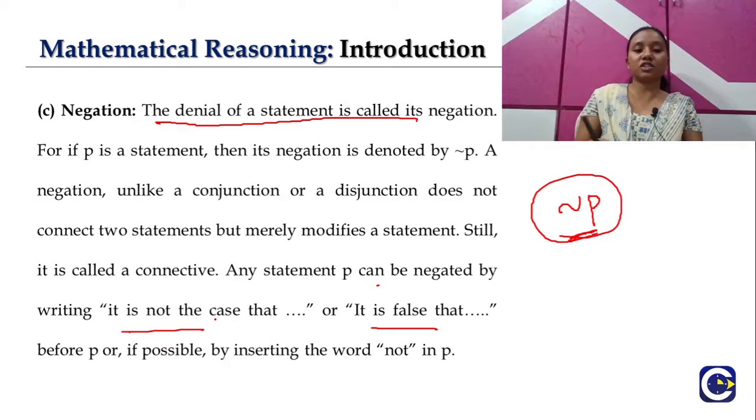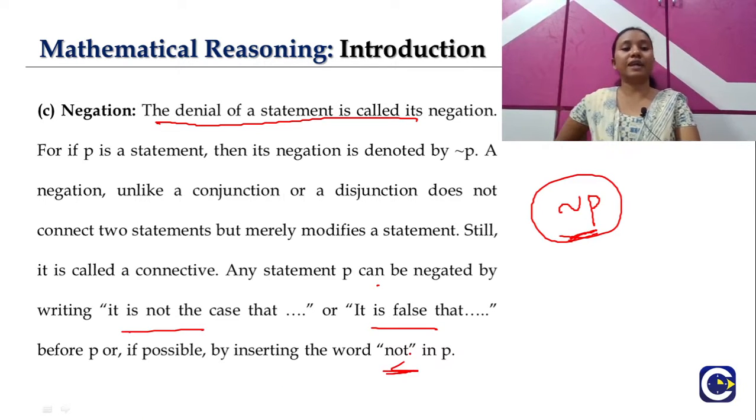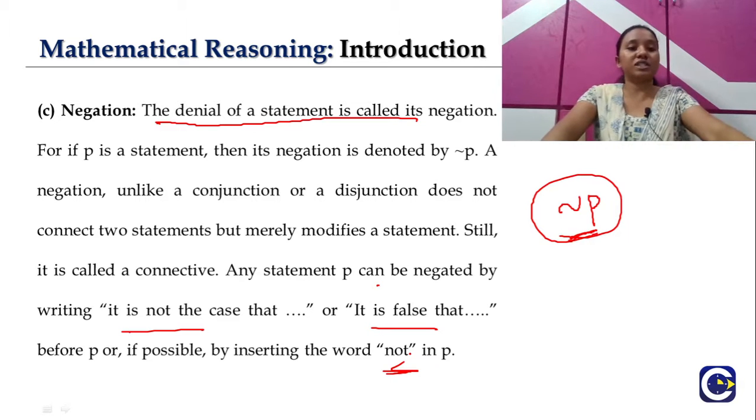So by using "it is not the case," or "it is false that" before P, that also means it's the denial of the statement, right? If possible, we can even insert the word "not" in the given statement, which indicates a direct denial of the statement and converts it to the negation, right? So this is our third one, which is the negation.